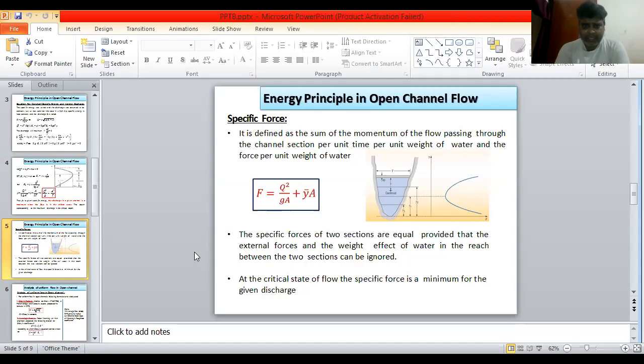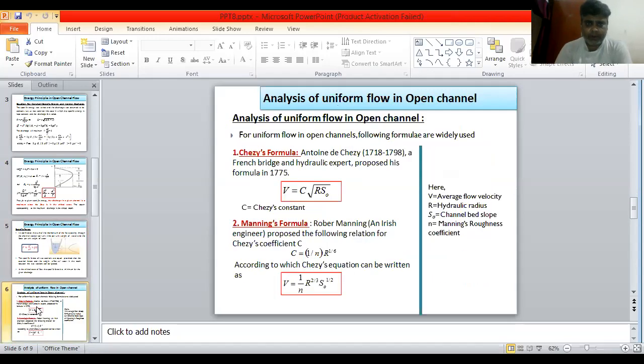Now, at the critical state, the specific force is a minimum for the given discharge. For a particular given discharge, the specific force will be minimum for the case of critical flow. This diagram also shows that the origin of the curve is the critical point, above it subcritical and below it supercritical. Now, analysis of uniform flow in open channel.